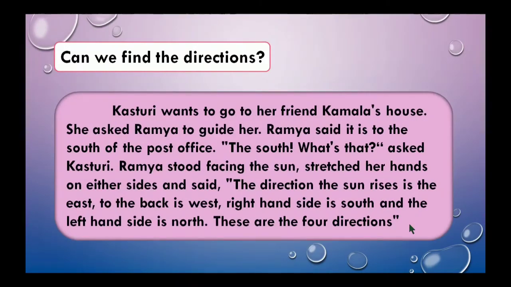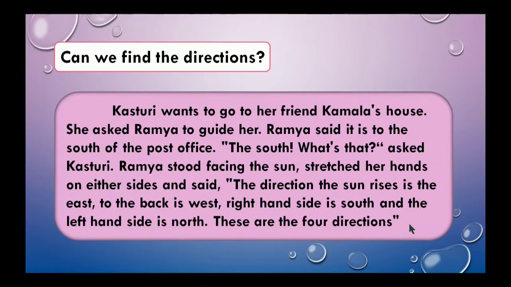Kasturi wants to go to her friend Kamala's house. She asked Ramya to guide her, to ask the route to Kamala's house. Ramya said Kamala's house is to the south of the post office. What is south? asked Kasturi.